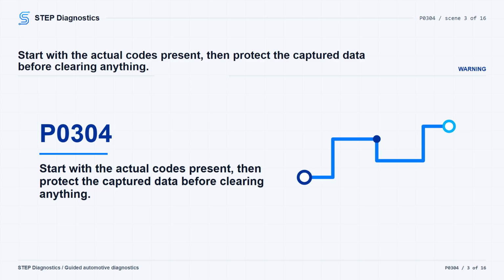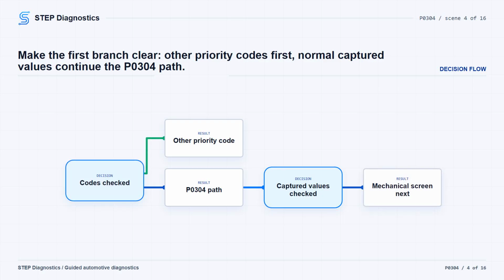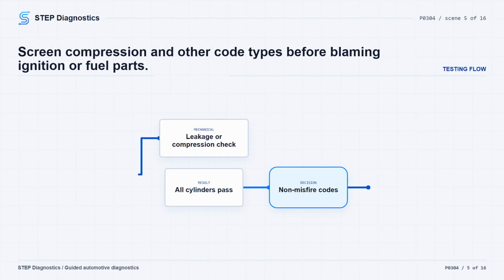Pull the PCM freeze frame data, write down the available PID values, and compare those captured values to the typical reference values. If anything is out of range, pause this cylinder 4 path and move into the appropriate data-driven diagnostic path. If the captured values look normal, keep going into the mechanical screen. Next, run a relative compression test. If all cylinders pass, continue.